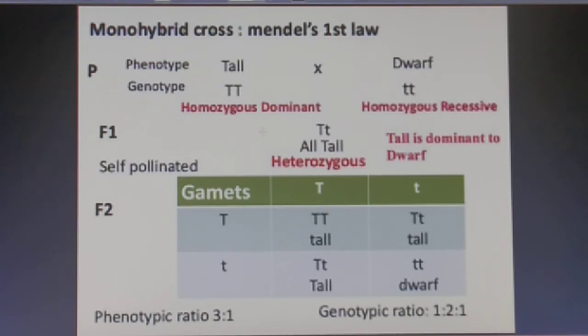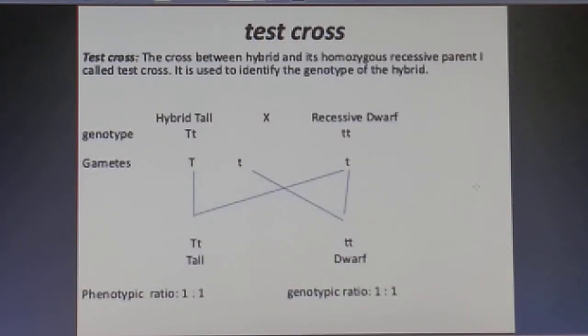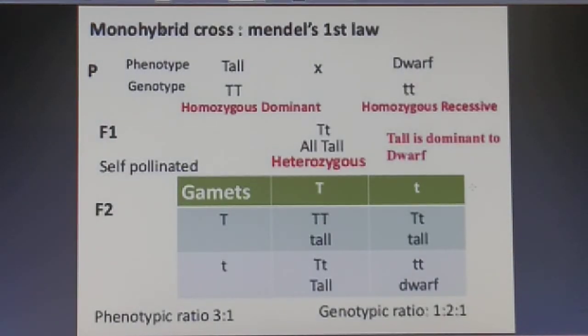So you can see here when the parents crossed together, this capital T, small t was formed, and this complete information says that all the plants were tall in the F1 generation. But when they were self-pollinated, you can see the results, students. The genotypic ratio was 1:2:1, and the phenotypic was 3:1. Thank you, students.